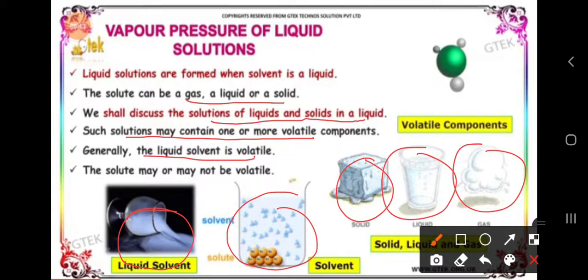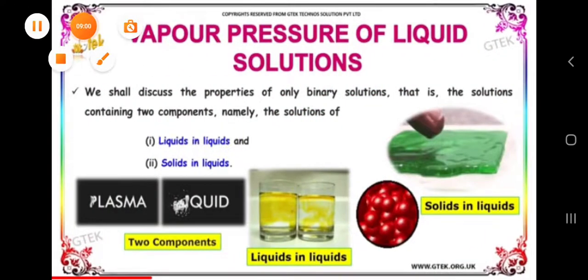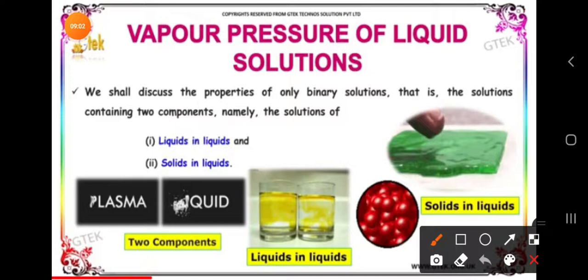Generally the liquid solvent is volatile here, because it can evaporate easily, and the solute may or may not be volatile. When you add solute, it may evaporate or it may not. We are going to discuss only binary solutions, that is solutions containing two components: liquid in liquid and solid in liquid.